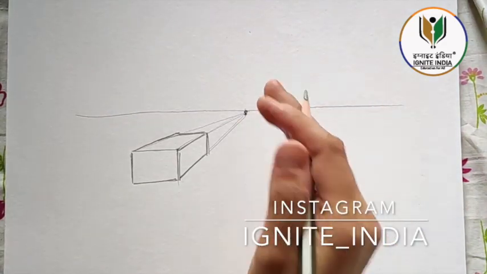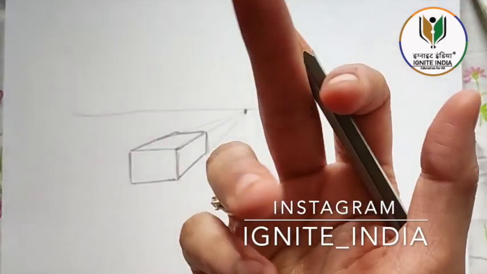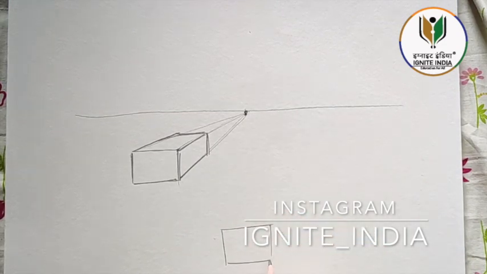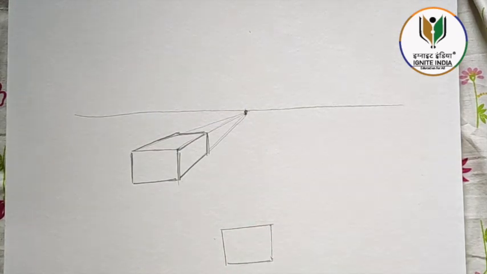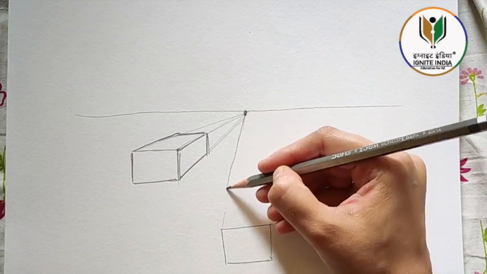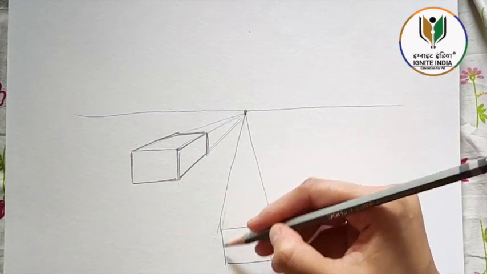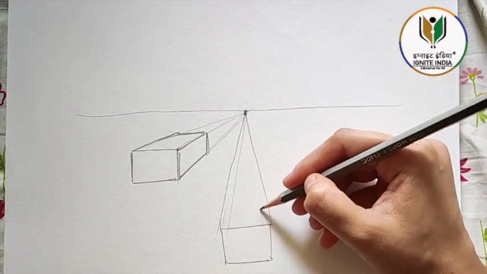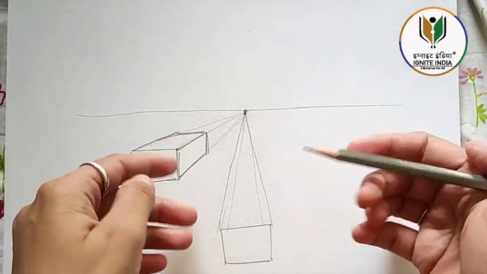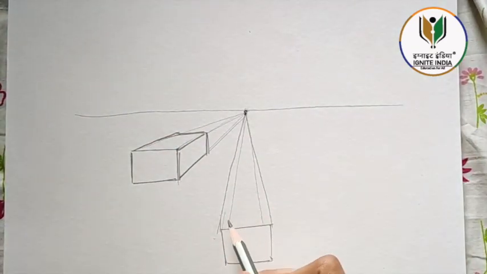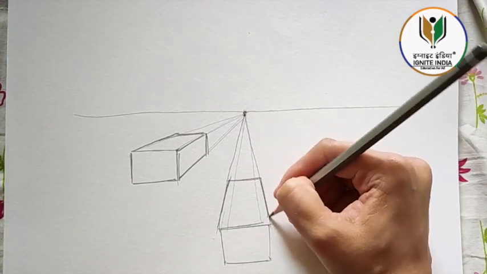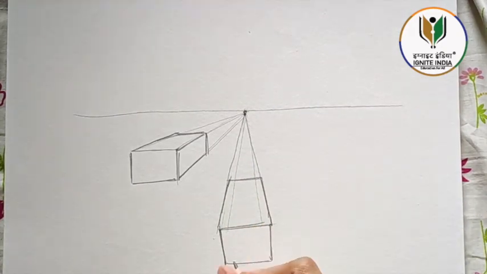So let's just draw a block below our eye level. Call it a building maybe. So this is my length and breadth of my block. So where would the third line go? The third line would always converge at 1 point. So this will be not visible to us. So let's just draw it here. But anyway, the upper surface would cover these lines, so we don't need to draw this. Now this line, we'll draw it here. So this is our block, which is below our eye level.